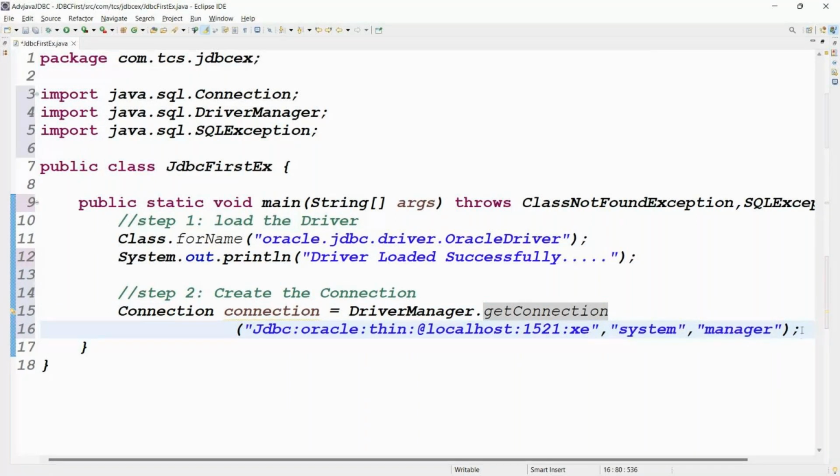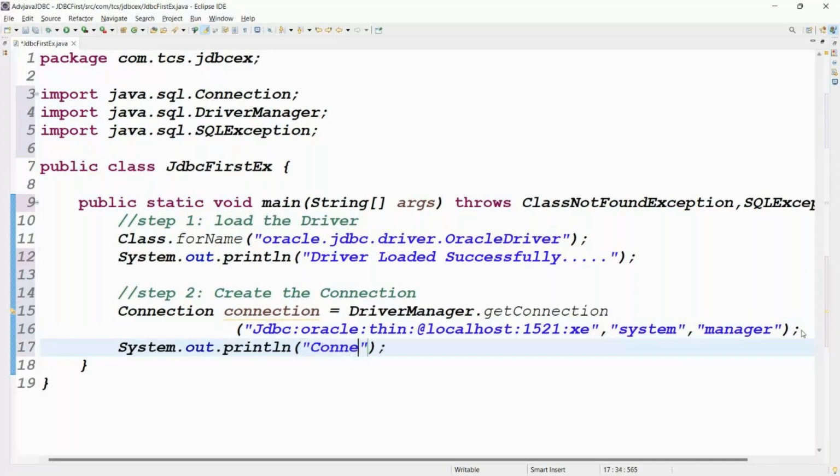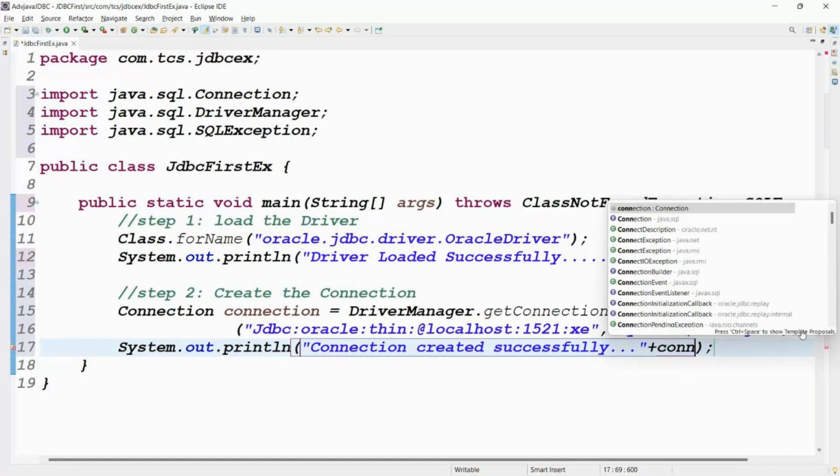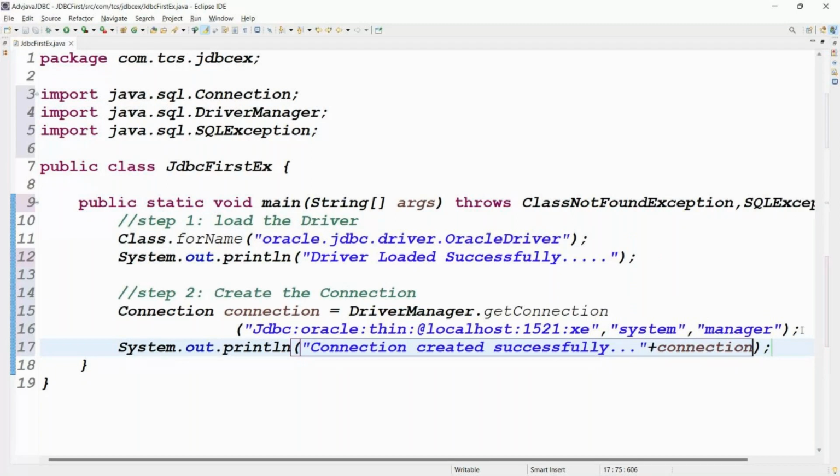Once it is done successfully, sysout with Control+Space, tell me, connection created successfully, right? Please also print the connection variable once so that we can see the hash code. If the connection object is really created, we can see the hash code.